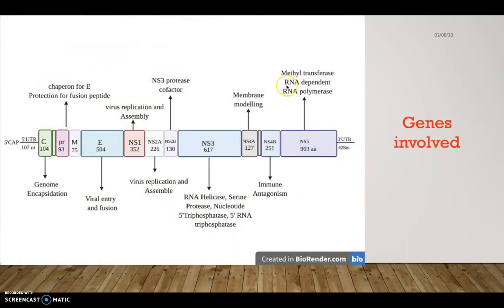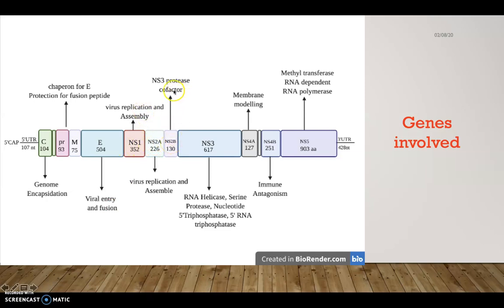And these are the genes and proteins involved. See, this is the genome of Zika virus. In the 5' cap and 5' untranslated region, this is the C protein for genome encapsulation, and PR is the pre-membrane protein, and PR and M are mainly for fusion peptide protection, and E for viral entry and fusion, and NS1, NS2A for viral replication and assembly.